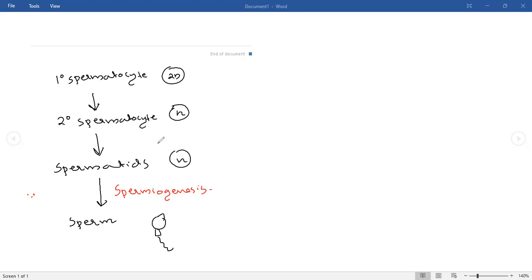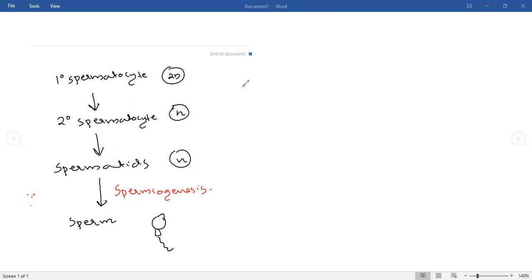So this is a normal cell. This is a spermatid. That spermatid is becoming a sperm, right? So some events are occurring there. When a normal cell is getting converted into a structure like this, what is occurring there? That we can discuss.